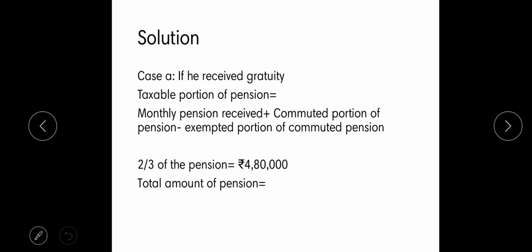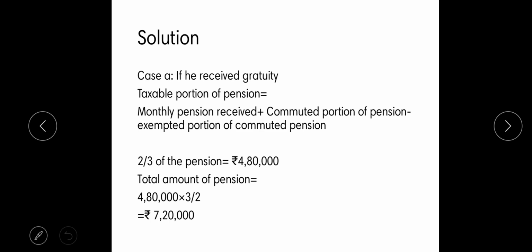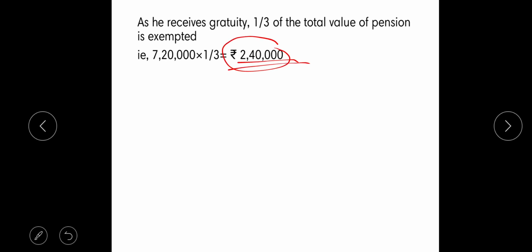From this we can find the exempted portion of pension, that is 1/3 of 7,20,000, which gives 2,40,000. This is exempted.